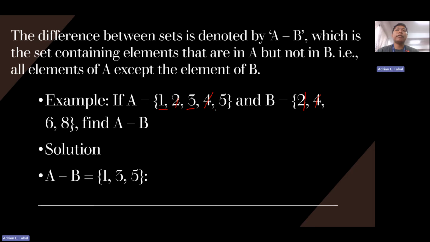So, sir, how about 6 and 8? Again, we are just denoting the difference between set A and B. So A minus B, literally. So the remaining elements of set A after it is subtracted by B are 1, 3, and 5.